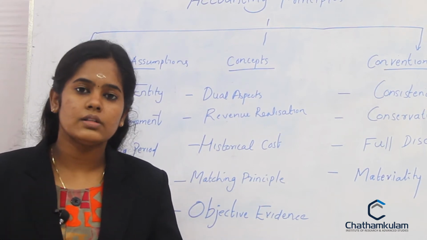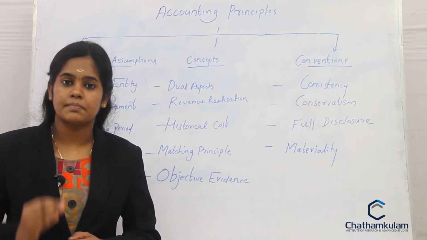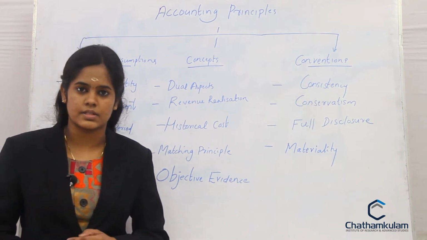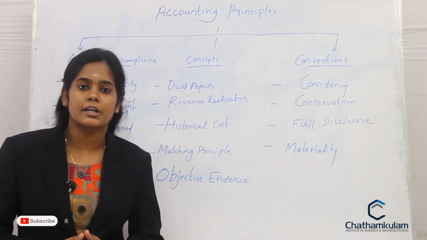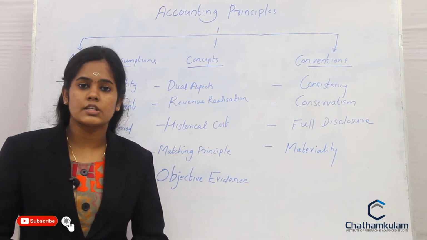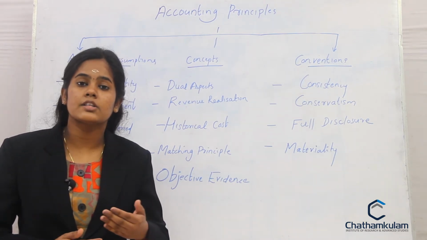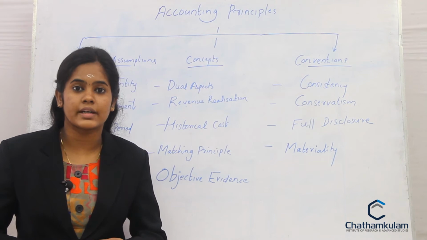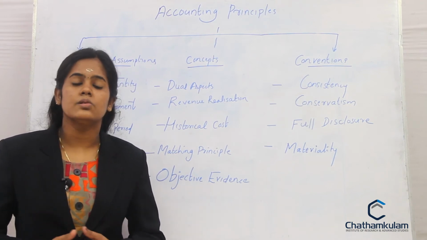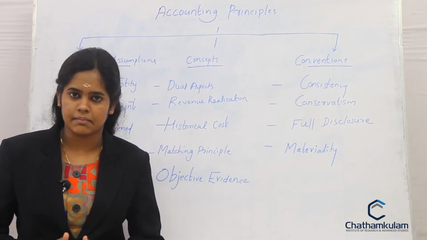So all the fixed assets should be recorded in the financial statement as per the historical cost or the original cost. We are not taking the market price. There will be variations in the market price. For example, if you have purchased a machinery for 50,000 in 2009, the market price of that machinery in 2020 is different, maybe 60,000, maybe 40,000. So those market price variations we are not taking in financial statements.